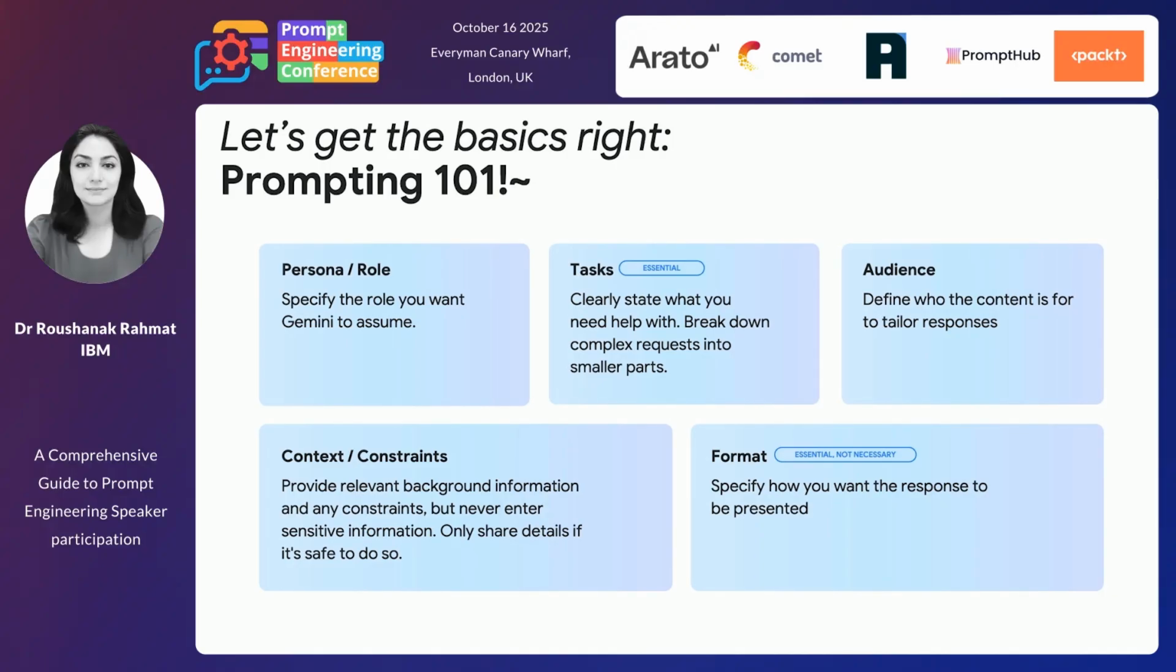Context and constraint. This is very important because once they know your background, the limitations, and the constraints, they're able to provide a better answer. Same as if we go to a doctor: if I have chest pain and the doctor knows I'm a heavy smoker, they might think of something different than if they know I never smoked in my life. So this is the context that we have to provide. And the format is basically how we want the response to be presented to us.